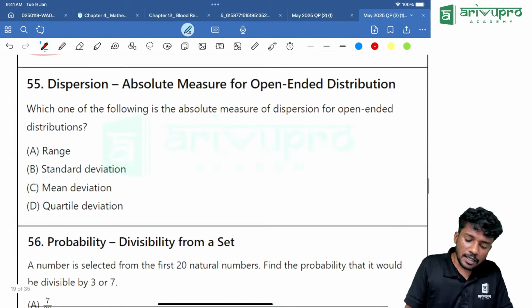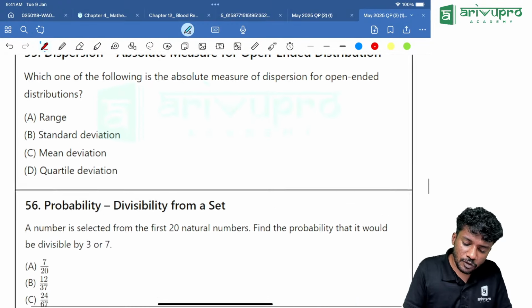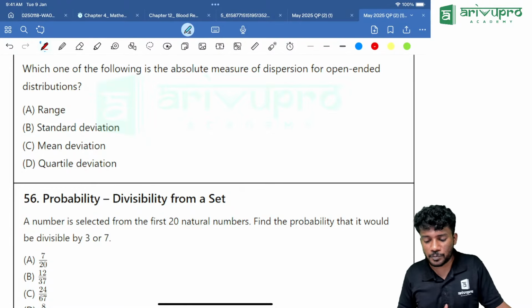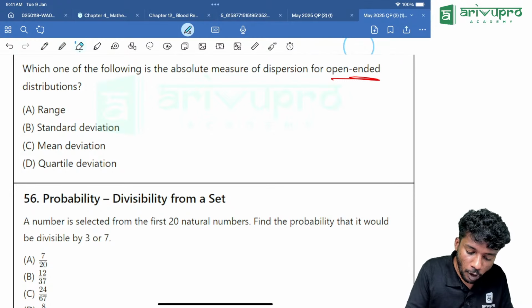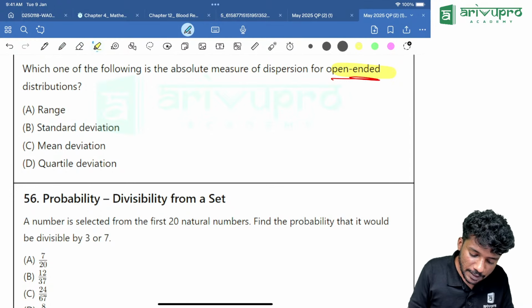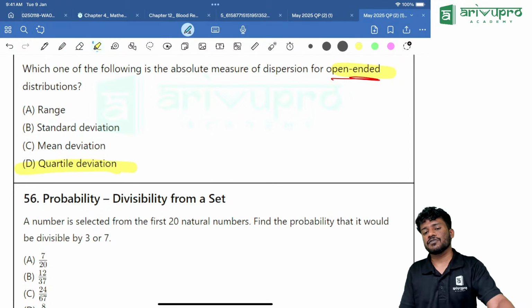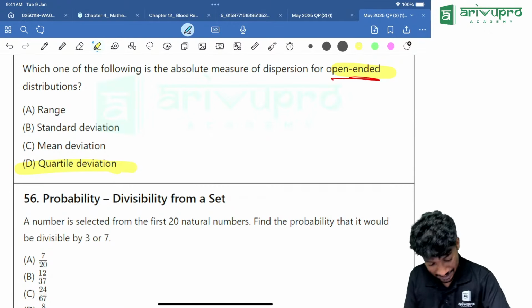Mode. Then dispersion, absolute measure of dispersion. Which of the following is an absolute measure of dispersion for open-ended data? Very important. Open-ended means we will go for quartile deviation. Everyone got the answer? Yes. Next one.